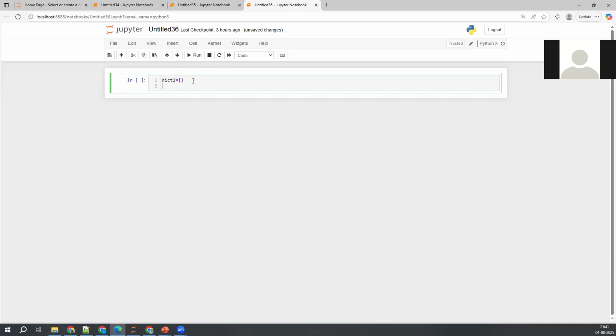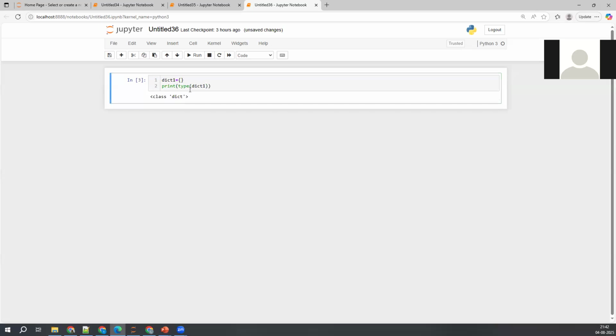See, I don't have any elements inside this dictionary, guys. I don't have any key value pair. I can even create an empty list, empty tuple, empty set also, right? We can write that. Correct or no? Okay. Now, if you want to check the data type of this one, how do we check that? Print of type of dict1, or anything you can take here in place of dict1. Now let me execute this one. See, it is creating a dictionary.